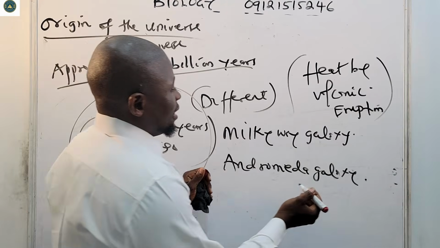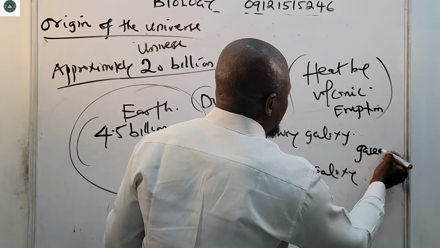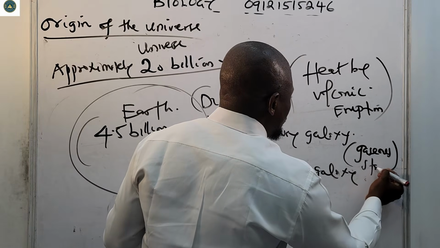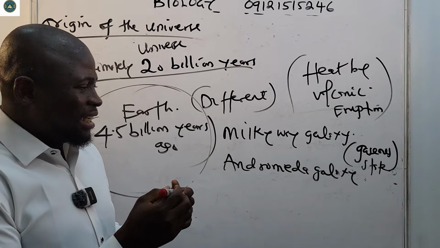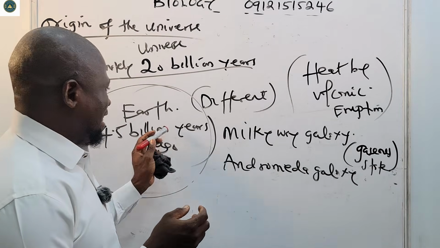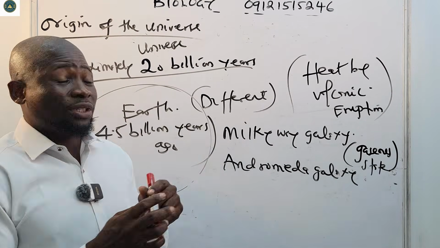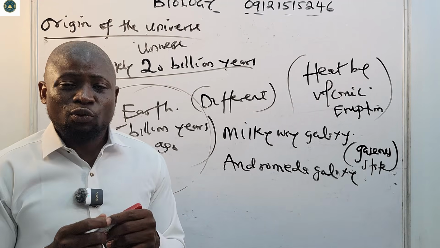Everything was in a gaseous state as at 4.5 billion years ago when our Earth was formed.